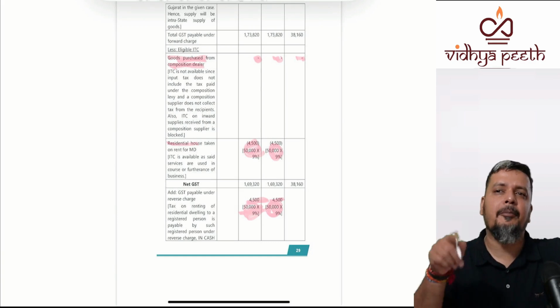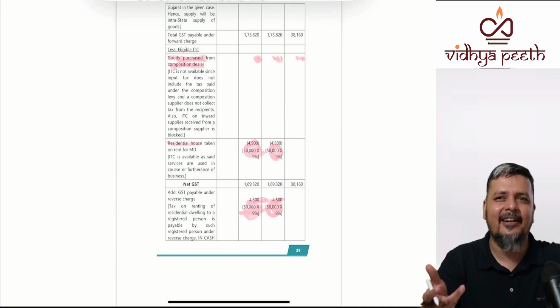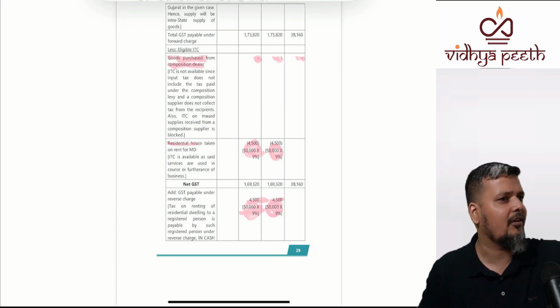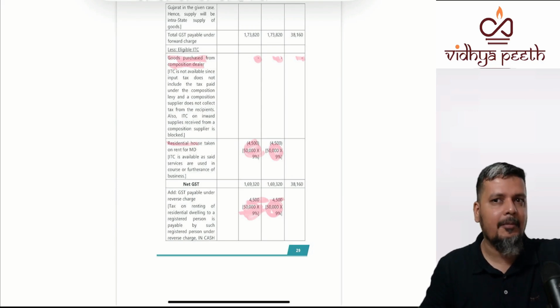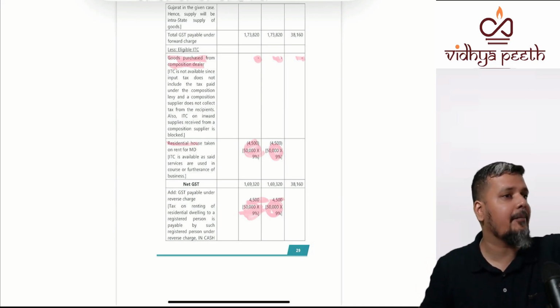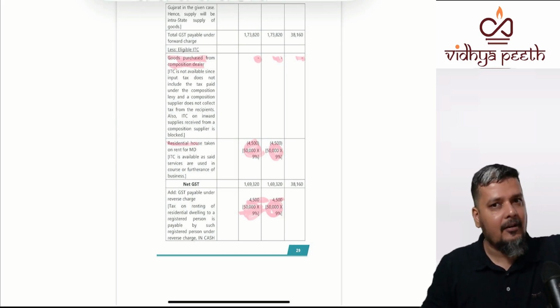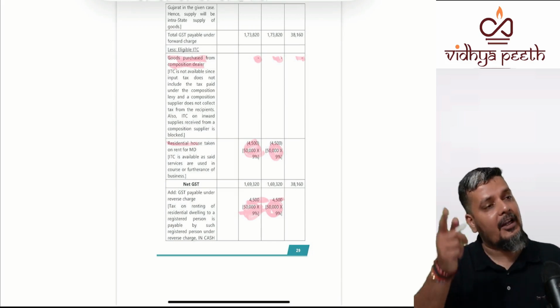Then, sir, why have they put negative? Negative is because they have presented it in one table, they have written less ITC. All unwanted confusion, unwanted, you will put in table 2. Then table 3 ITC. You will also put in table 4. RCM paid by cash will come in table 2 primarily, then part of ITC in table 3, then part of table 4.